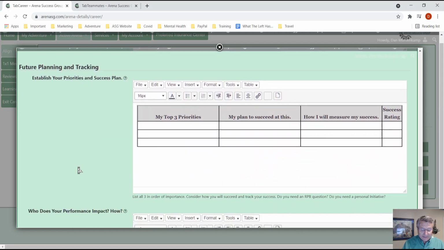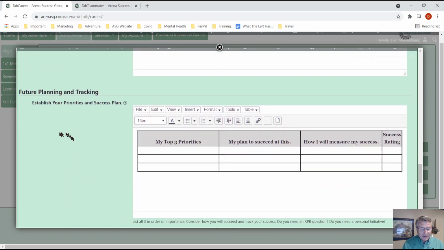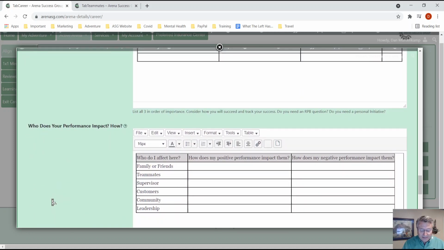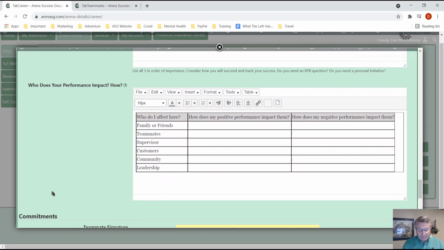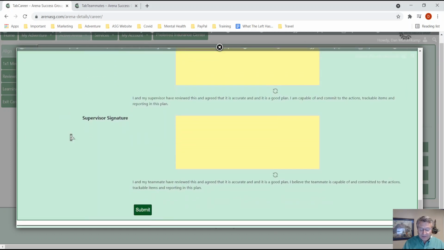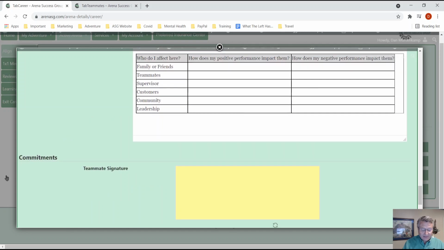And then this section is where you fill out what your future plans are, your three highest priorities for the next 3 months, how you're going to do it, and maybe whose help you need to succeed, okay? And then the last one, and this is completely optional, is who you impact and how. And then there's a place for you and your supervisor to sign off on it.